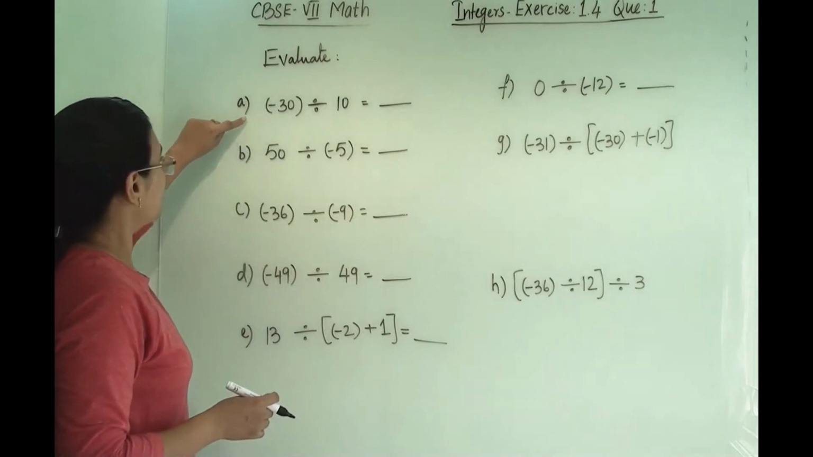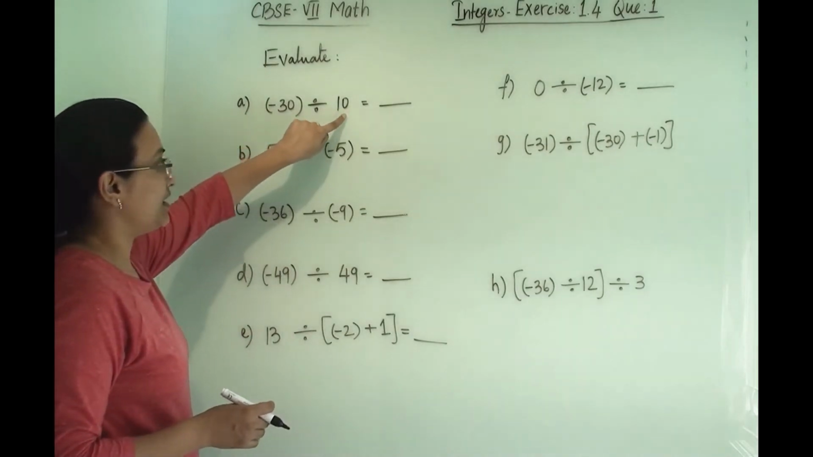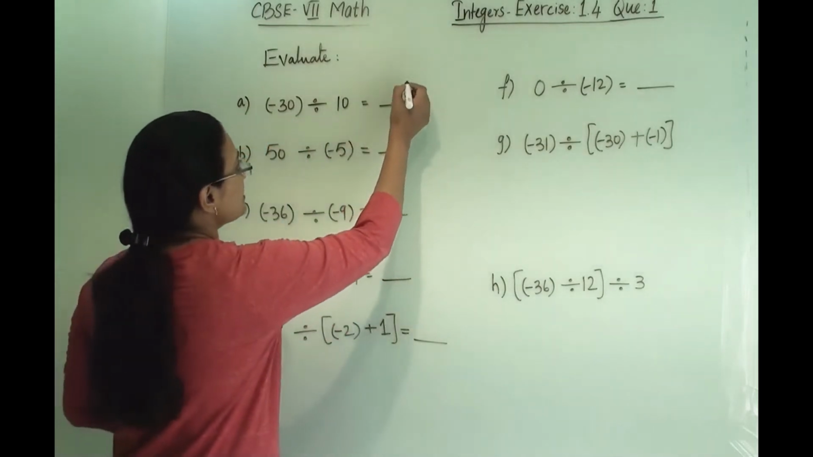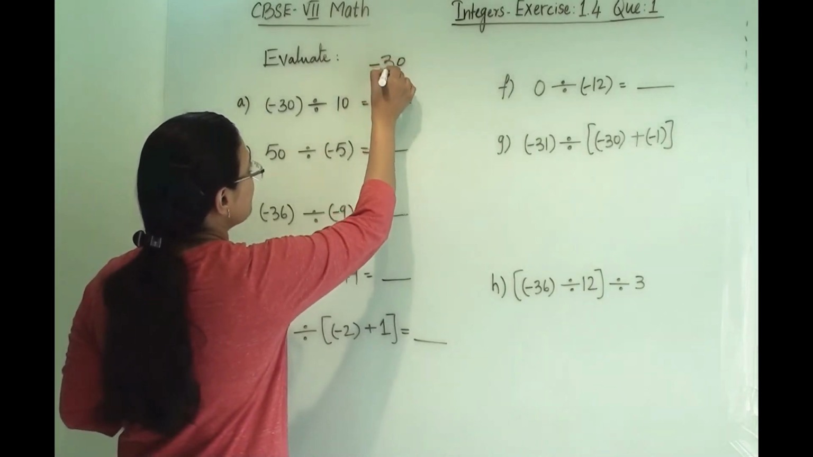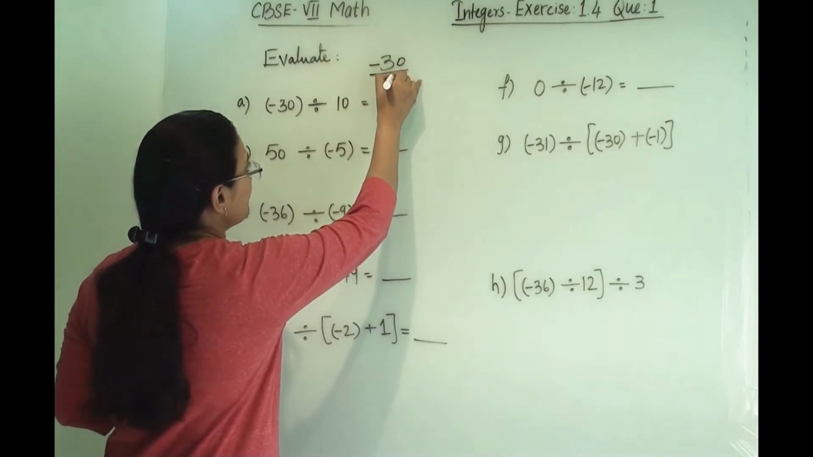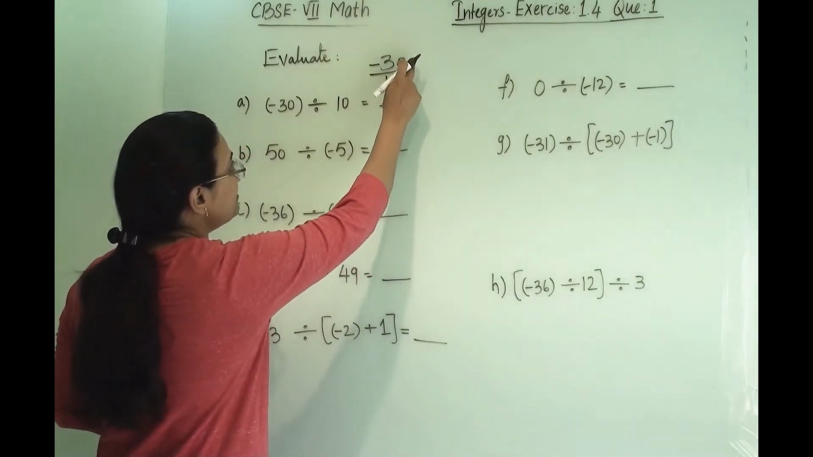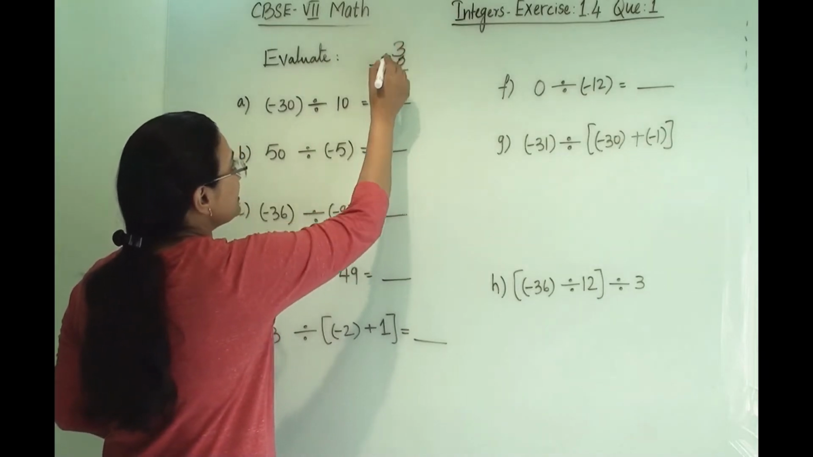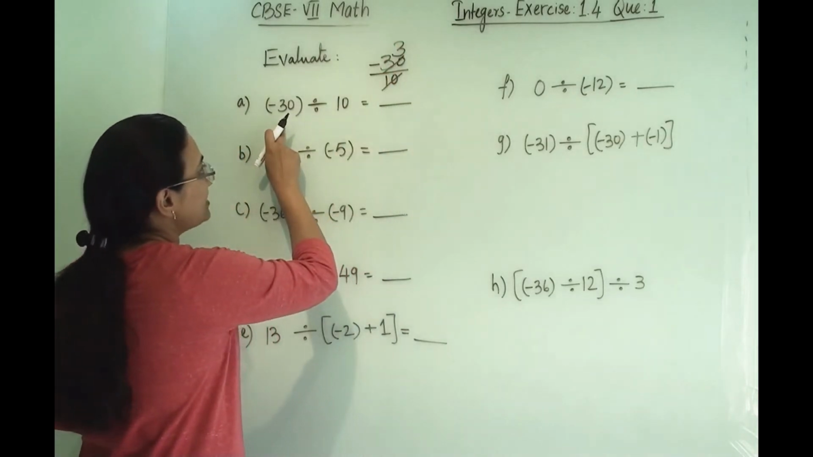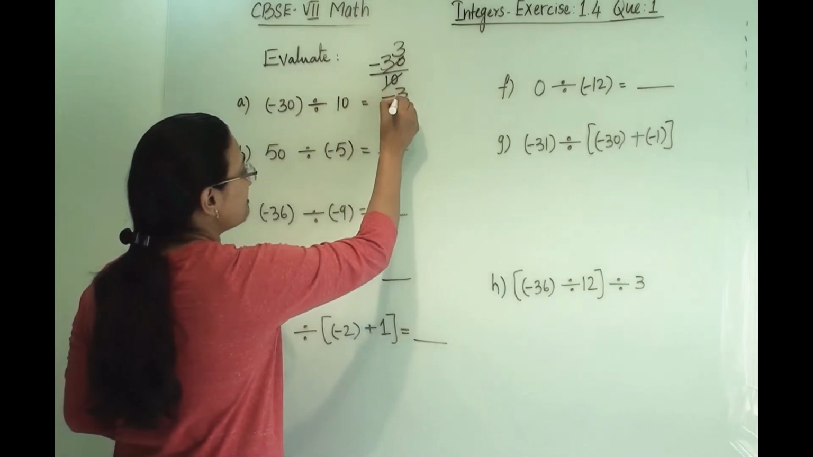Here the first is minus 30 divided by 10. So this is going to be something like this: minus 30 divided by 10. The simple division will give us the answer 3, and this 3 will be minus because one integer is minus. So the answer is minus 3.